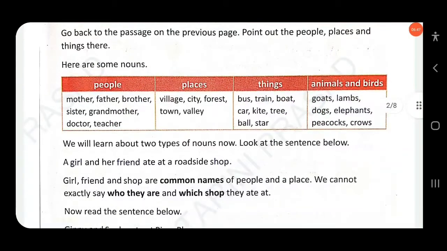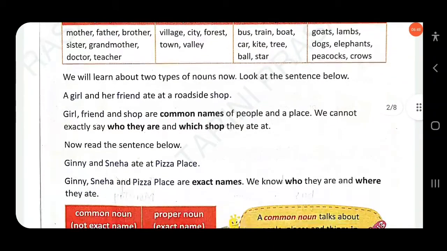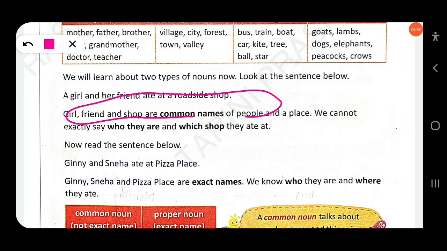We will learn about two types of nouns here. Look at the sentence below: A girl and her friend ate at a roadside shop. So girl, friend, shop are common nouns, common names of people and places. We cannot exactly say who they are and which shop they ate at.